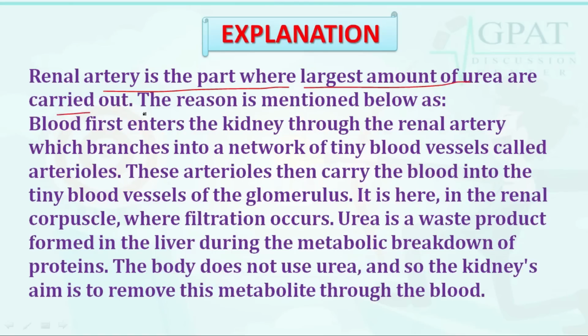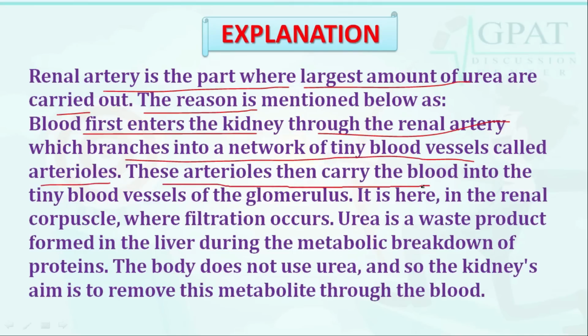The reason is mentioned here that blood first enters the kidney through the renal artery, which branches into a network of tiny blood vessels called arterioles, and these arterioles then carry the blood into the tiny blood vessels of the glomerulus. It is here, in the renal corpuscles, that filtration occurs.